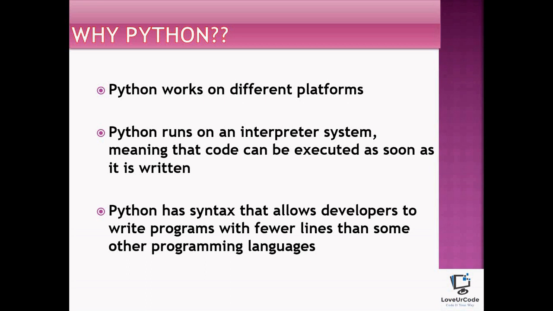Python runs on an interpreter system. Interpreter is nothing but a program that converts a source code that is written in a high-level language to a binary code that a system can understand. Normally, a program is written in a format which is readable by humans, but machines do not understand this. They only understand zeros and ones, and this is where an interpreter plays a role. Moreover, Python can be treated in a procedural way, an object-oriented way, or a functional way.